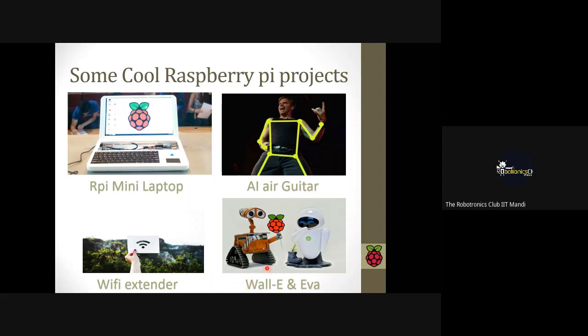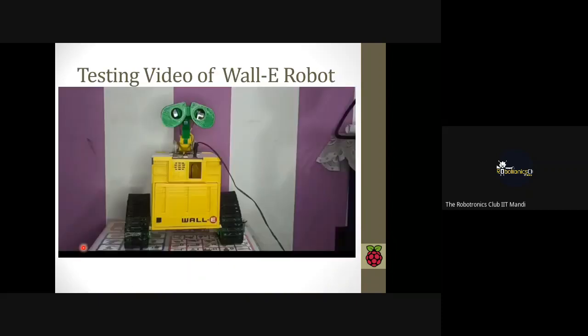And now this is the Wally and Eva robot. We can make this Wally and Eva robot by the use of Raspberry Pi board, and we are also working on the Wally robot. Let's look at the Wally robot video which we are working on.